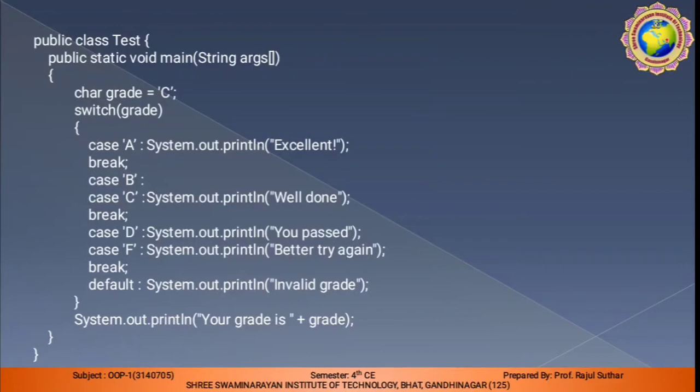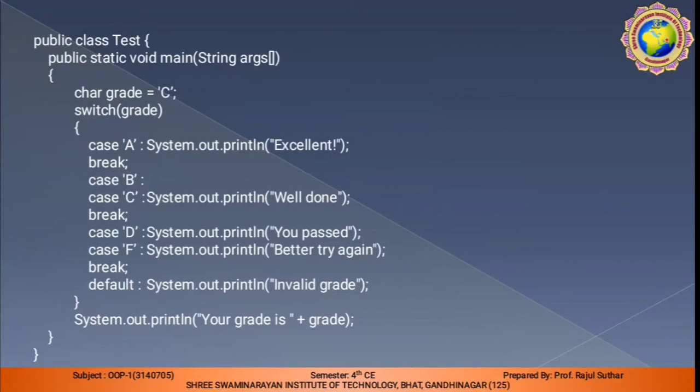Here in the declaration section we require the character grade C. C is with the data type of character. So switch, in the bracket the expression, that is grade; we must write here the name of the switch variable, that is grade.